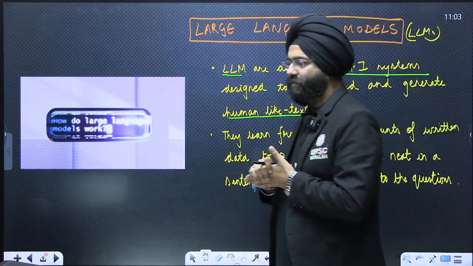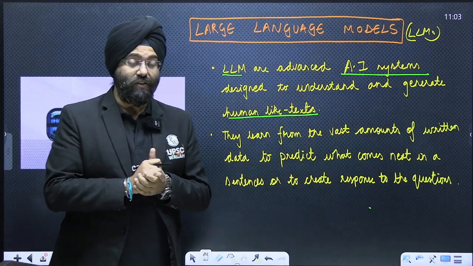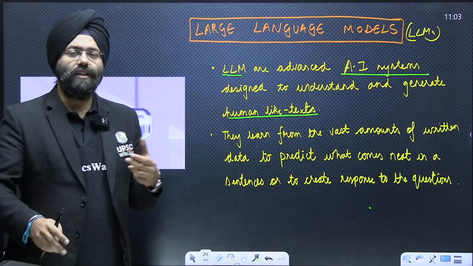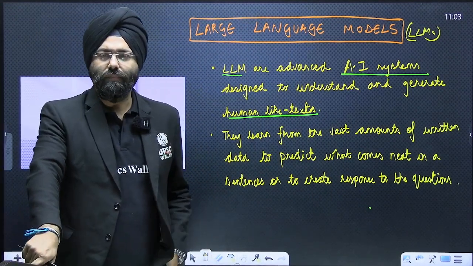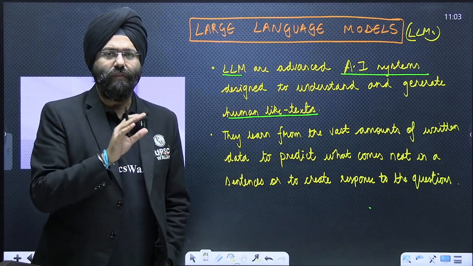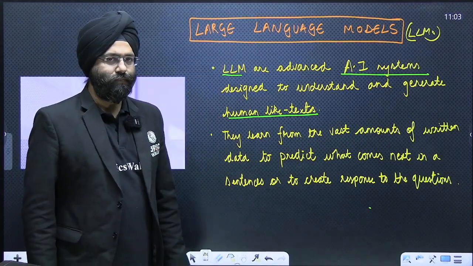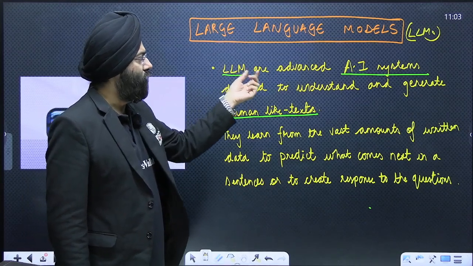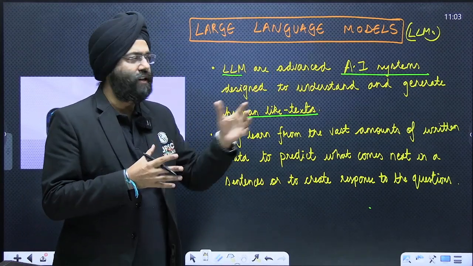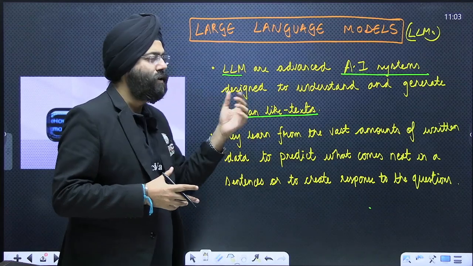Now this topic becomes very important because it is related to artificial intelligence, and especially ChatGPT and all these AI softwares that are coming up. So we need to understand a little bit. We don't have to go into details. We have to understand what this topic basically means. Large language models, LLMs. Large language models are advanced artificial intelligence systems designed to understand and generate human-like text.